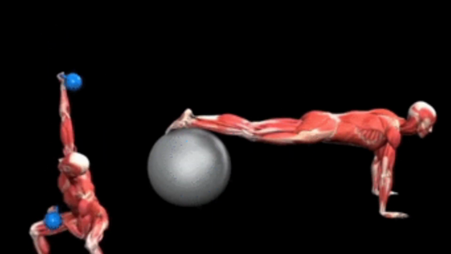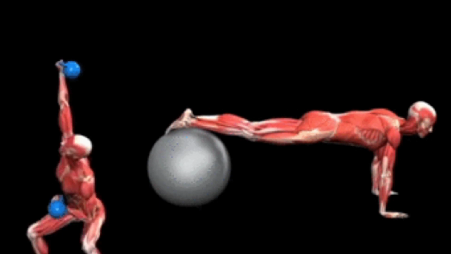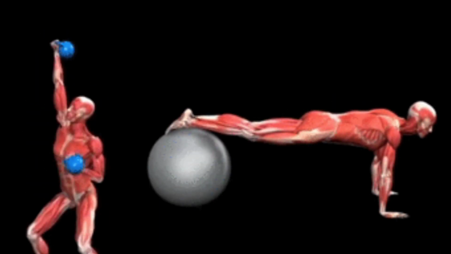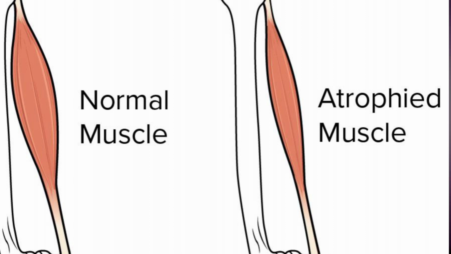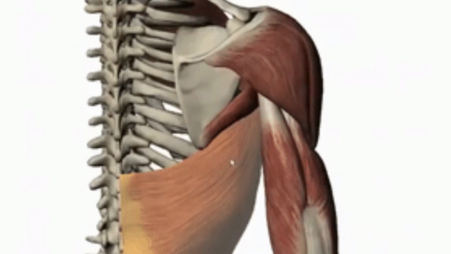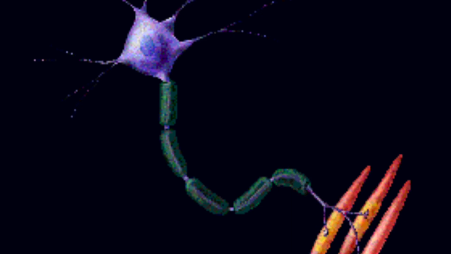Muscles adapt and respond to physical activity. Regular resistance training promotes muscle hypertrophy, increasing size and strength, while inactivity leads to muscle atrophy, or weakening. Besides movement, muscles regulate body temperature, support joint stability, and protect organs. Motor neurons transmit signals from the brain, initiating muscle contractions and controlling their actions.